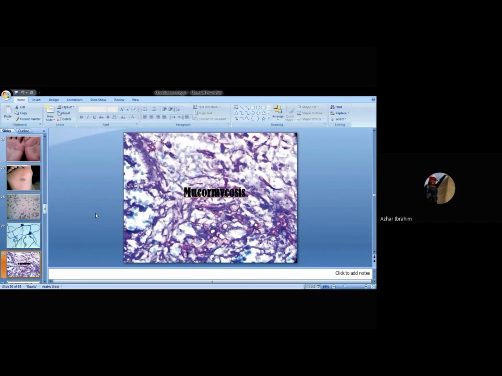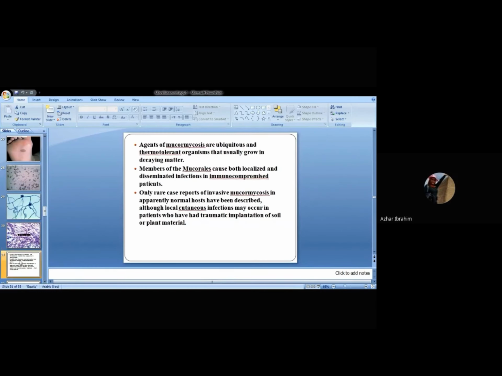This is a very important disease, and it mainly causes cutaneous but also systemic infection. It is considered to be the most important because it is dangerous and fatal. Let us know what mucormycosis is. The agents of mucormycosis are ubiquitous. What is the meaning of ubiquitous? That means it's found everywhere.